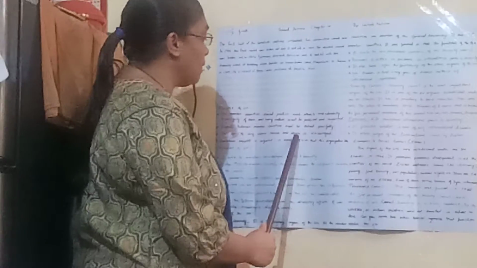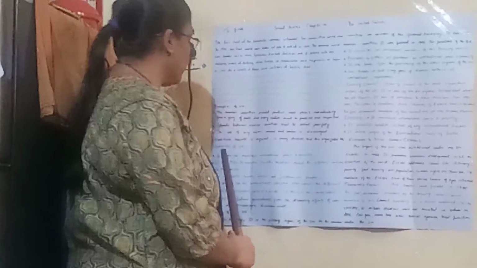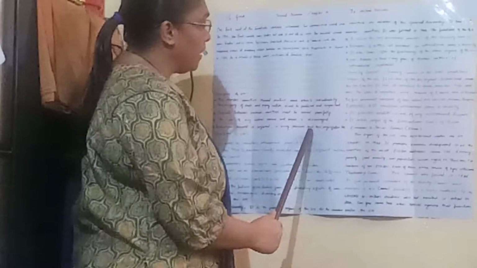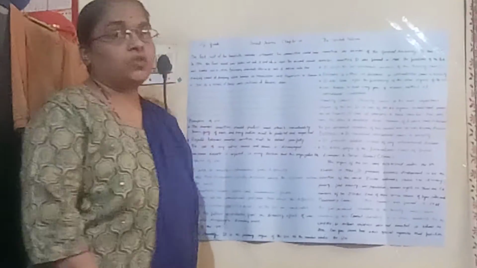The next principle is the use of any violent means and arms is discouraged. The next one is unanimous support is required in every decision that the organization takes. So children, these are the principles.